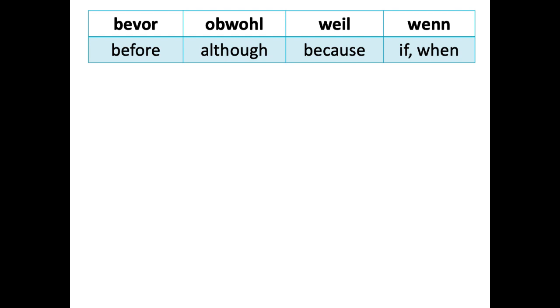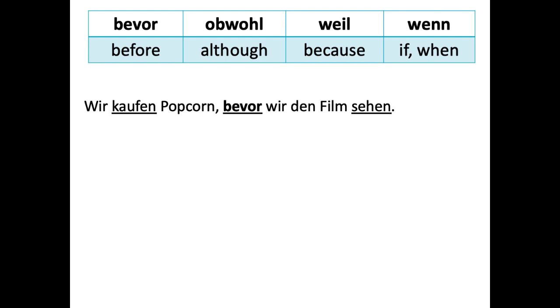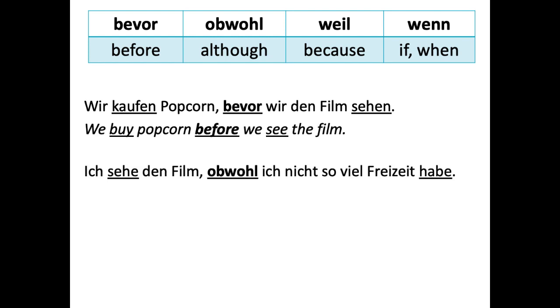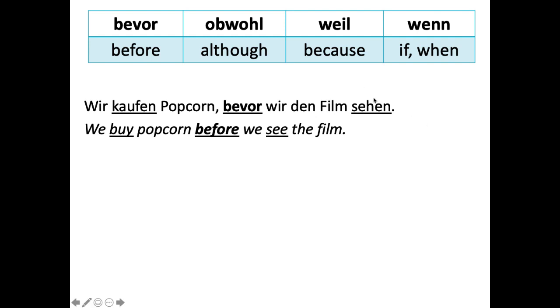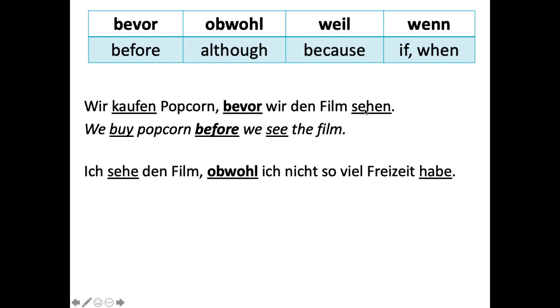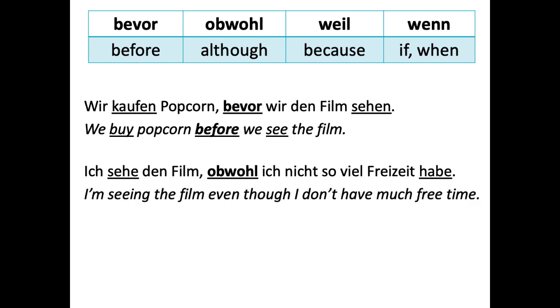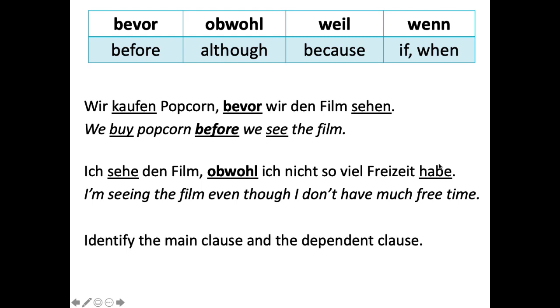So here are some examples with these ones: bevor, obwohl, weil, and wenn. Wir kaufen Popcorn, bevor wir den Film sehen. So see how the verb is at the end in German, before we the film see, as in before we see the film. So when we translate it, we go with sehen and we move it back to right after the subject. We see, wir sehen. Or maybe ich sehe den Film, obwohl ich nicht so viel Freizeit habe. I'm seeing the film even though I don't have much free time, even though I not so much free time have. So the verb is at the end.